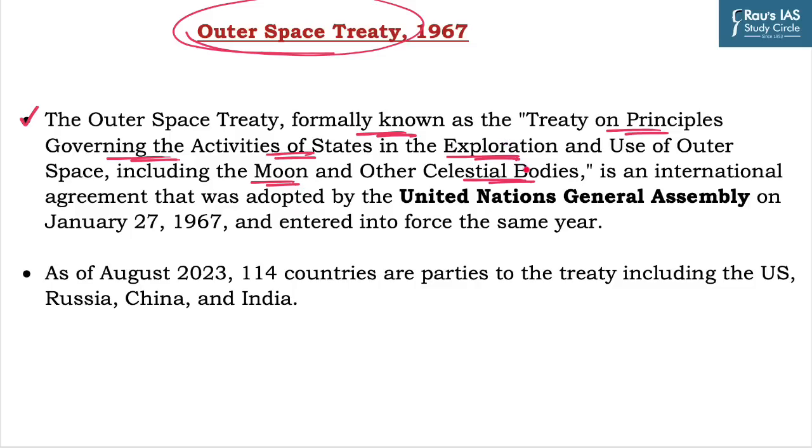It was adopted by the United Nations General Assembly in 1967 and entered into force in the same year. As of August 2023, 114 countries are party to this treaty, including the US, Russia, India, and China. It is also an important fact to remember.